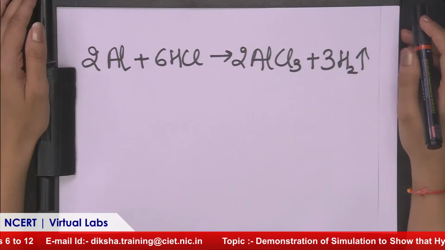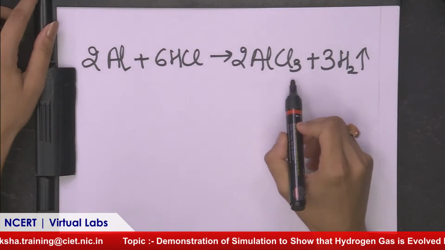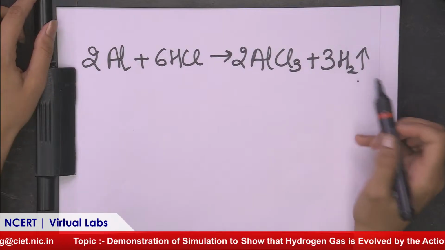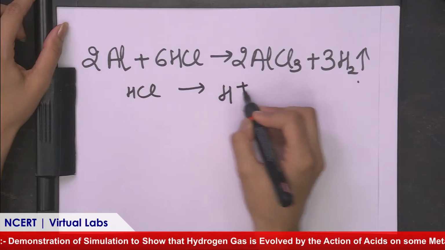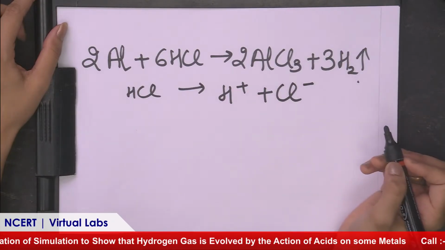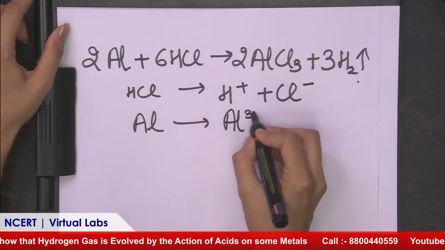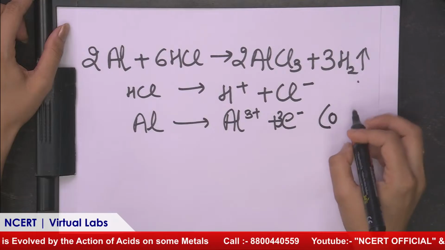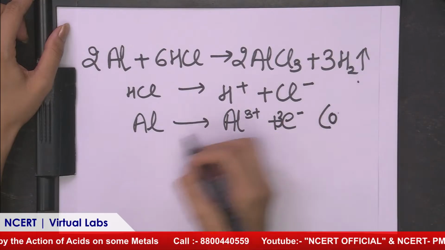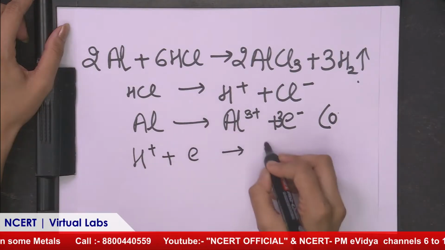Okay, is there something you want to solve and show to us? Yes. Great, please go ahead. Now this is the basic overall reaction. Aluminium plus HCl gives aluminium chloride, and hydrogen gas is released. Okay. Now in this step, HCl will dissolve into H positive plus Cl negative, and here aluminium metal loses 3 electrons, and the hydrogen ion gains electrons to form hydrogen gas.